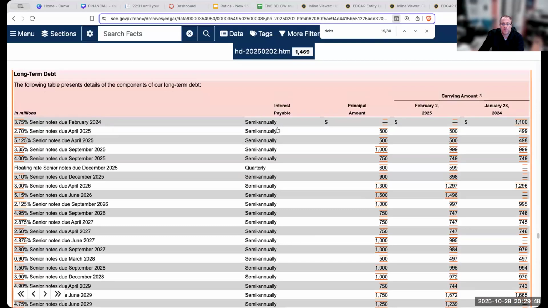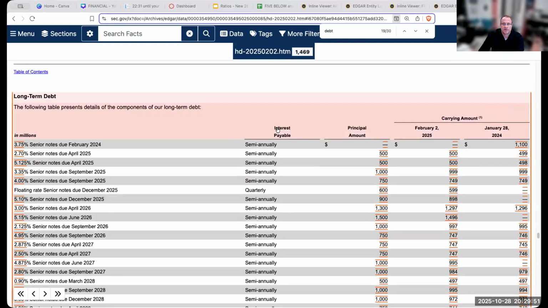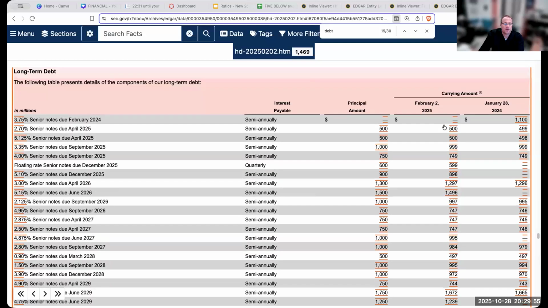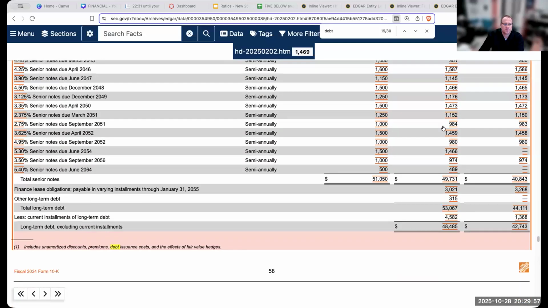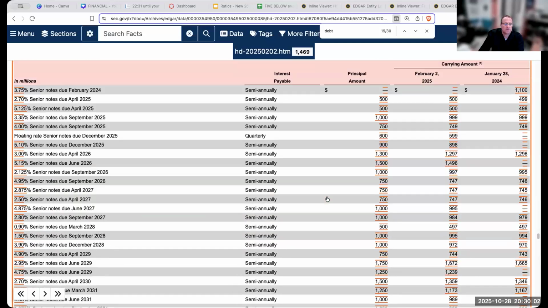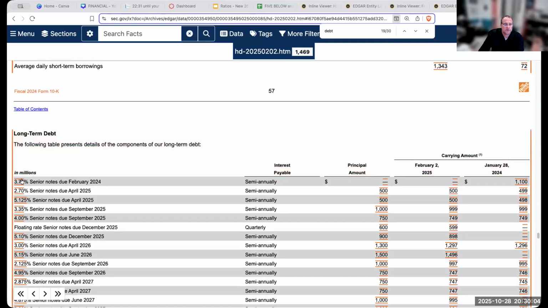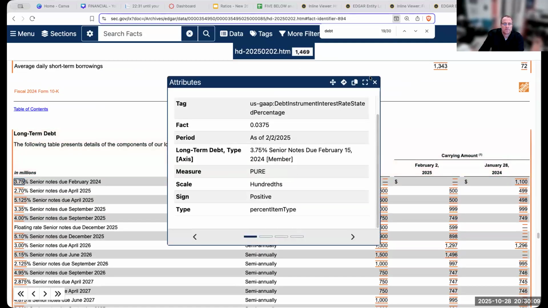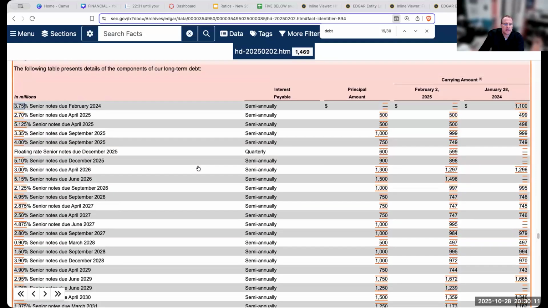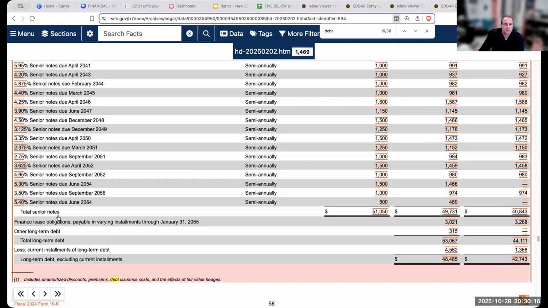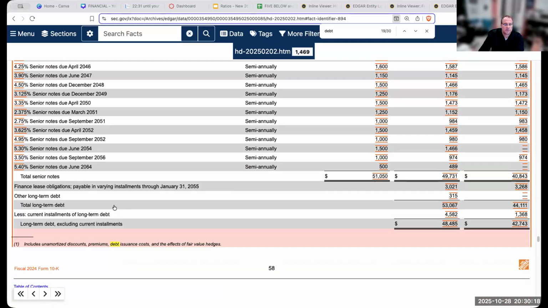However, when we go through, oh boy, we can actually see the principal amount, the carrying amount. Here's all the long-term debt, and we've got the interest payable. This looks like long-term debt, and I guess these are just senior notes. We're not making any kind of principal repayments. Okay, so right over here, current installments of long-term debt.